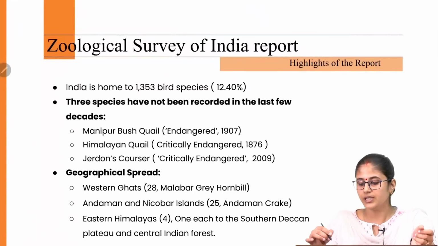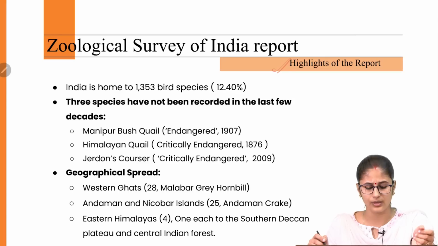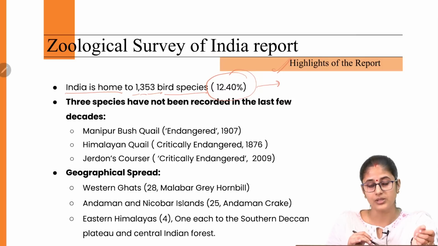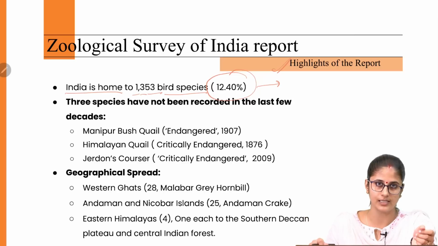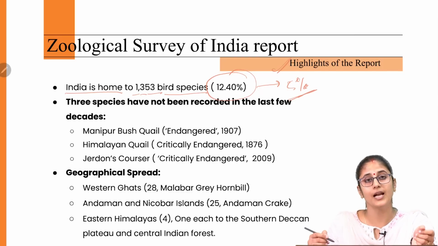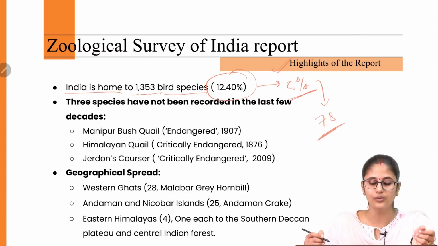Now, the first thing that we need to understand with regard to this article is, what are the highlights of this very report? So according to this report, India is home to 1,353 bird species, and India harbors around 12.4% of the global bird diversity. And as we have discussed, out of this, 5% of the bird species are endemic to India. That is, around 78 bird species are endemic to India.